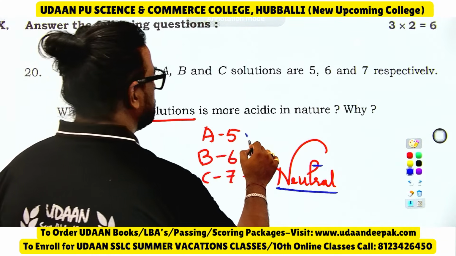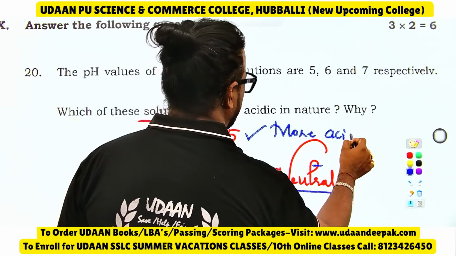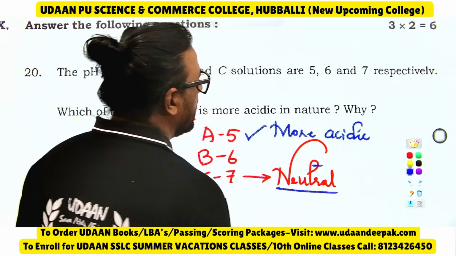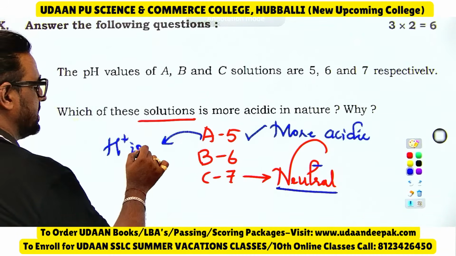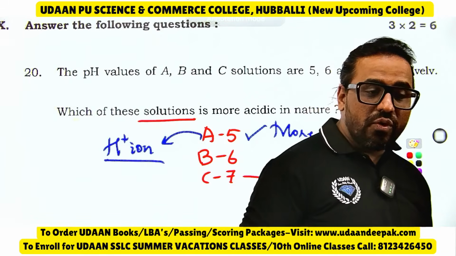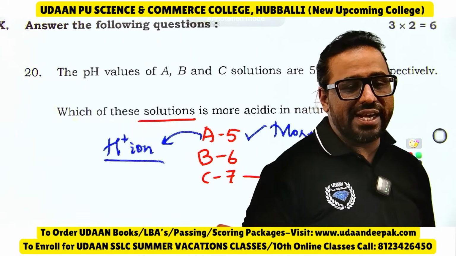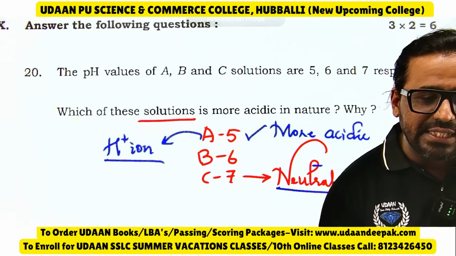Now 5 is more acidic. It is more acidic compared to the other two. It is more acidic because it has more H plus ion concentration. So you should write why it is more acidic: because it is having more H plus ion concentration. That is the answer you can get here. Okay, I hope you all are connecting, everyone.